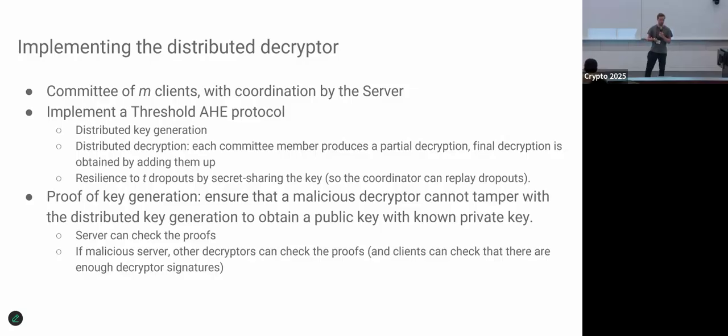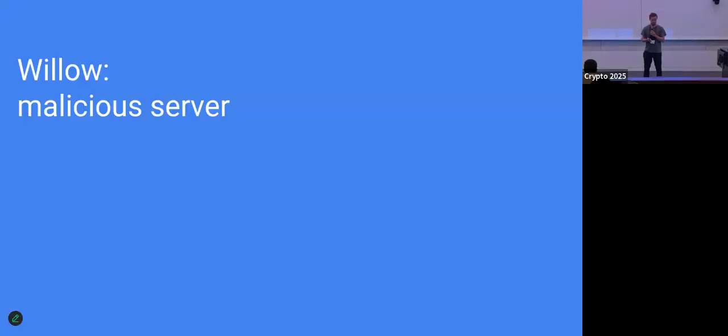Additionally, we also need zero knowledge proofs for the key generation and for the partial decryption. Similar to the client proofs, we implement those based on Bulletproofs. We reduce the problem to inner product proofs, and those we implement using Bulletproofs.